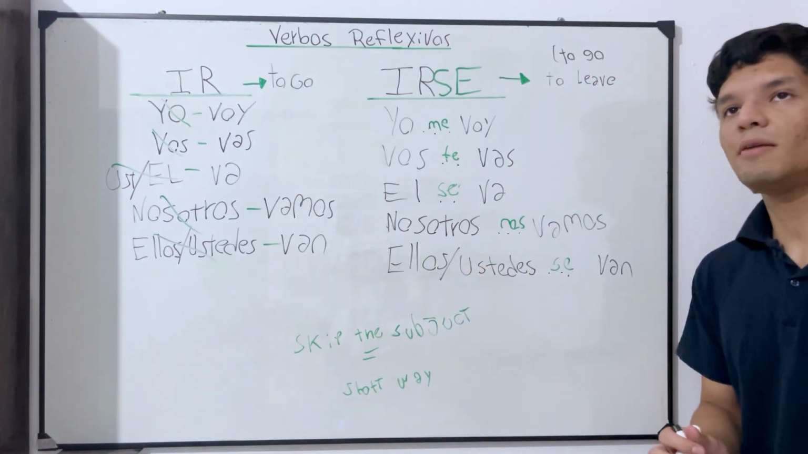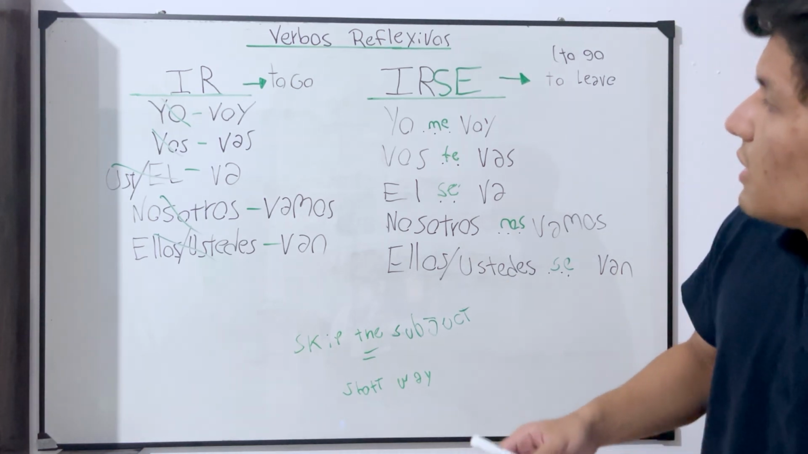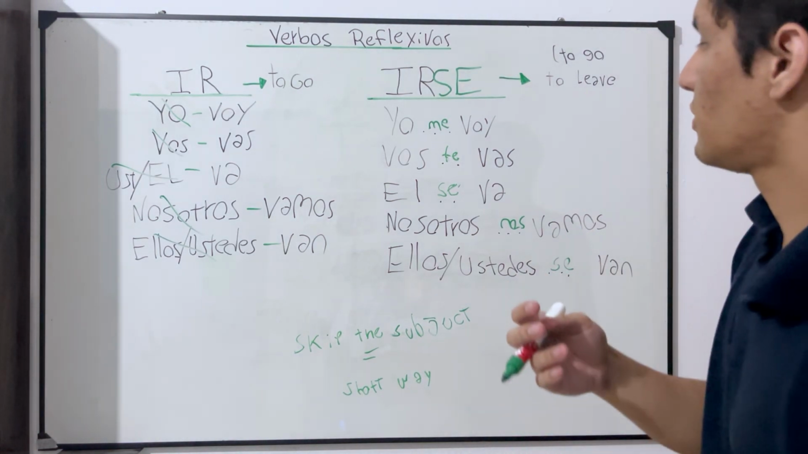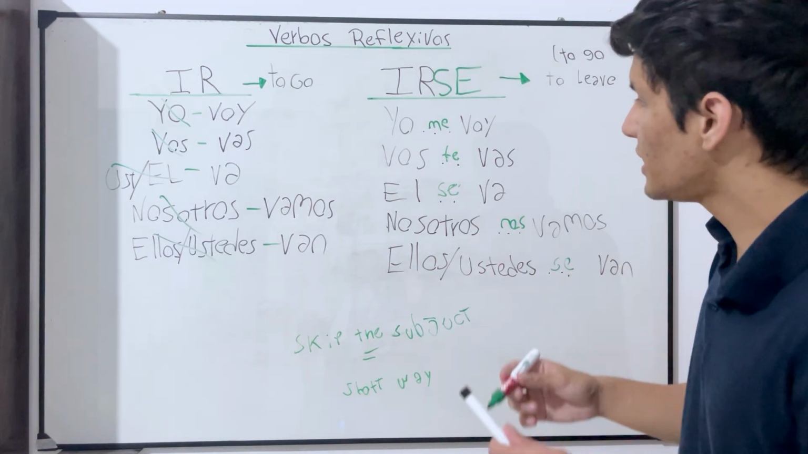Now you may wonder, what about this one? What about the verb irse, the verb to leave? This is a longer type of verbs, they have longer conjugations. So what can we do here? Okay, so here it's exactly the same.